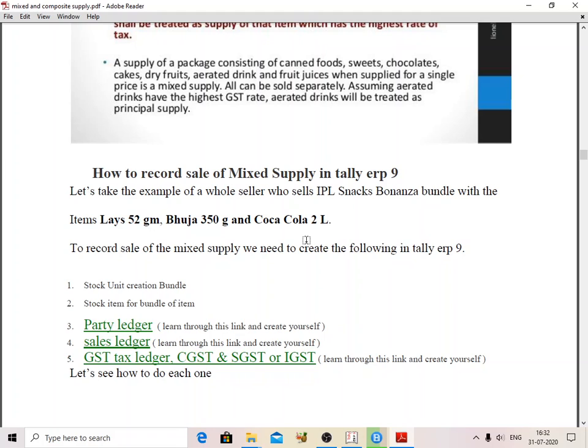In the case of either mixed supply or composite supply, first I will explain how mixed supply transactions are posted into Tally ERP9. First step is we have to create stock units. Stock unit creation as bundle. So in unit of measure we will take bundle. Earlier we created units of measure as numbers, kgs, liters, meters. Now in this case we can bundle the items. Okay, the second step is stock item creation as bundle items.